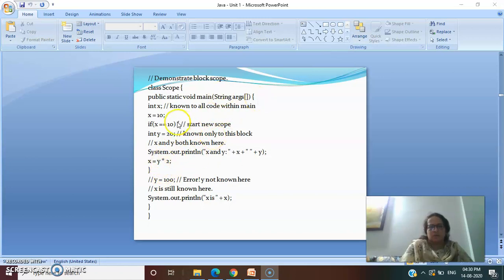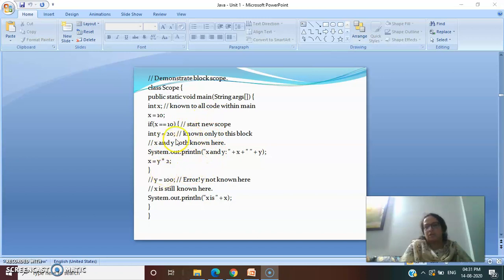Where is the third one? Yeah, see, this is the third curly brace that you are starting over here, and this is ending over here. Obviously, it will end over here. So this is your third scope. So जितने भी आप curly braces लगाएंगे उतने आपके scopes बनेंगे.